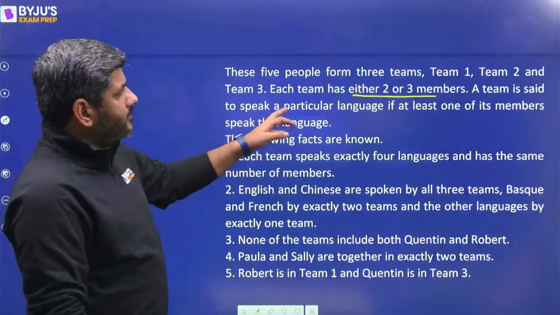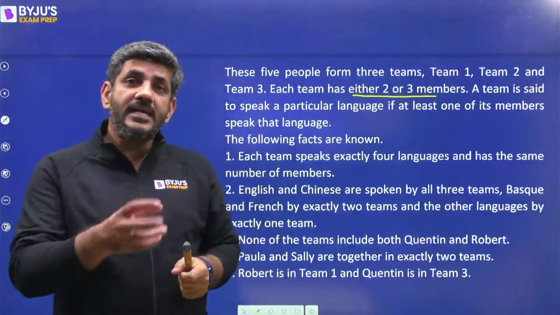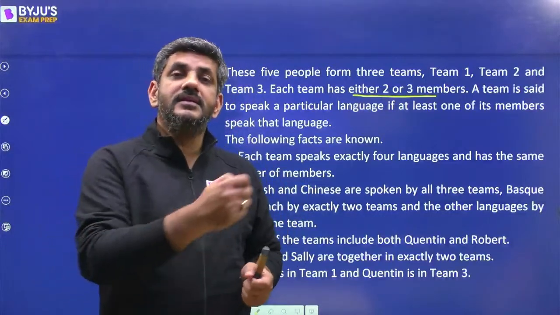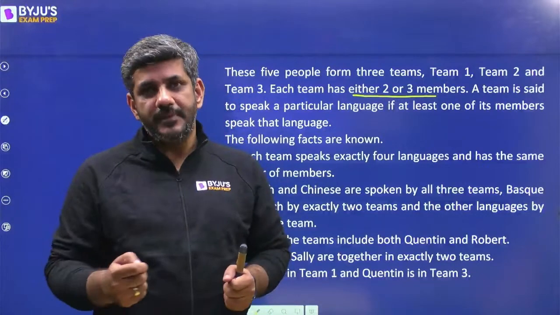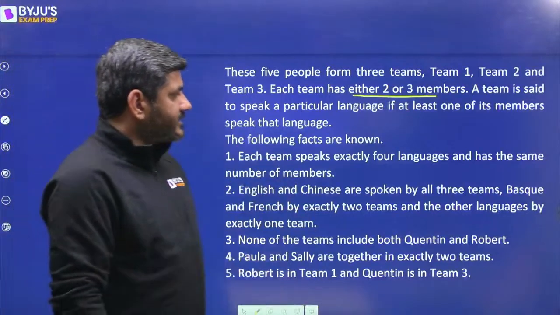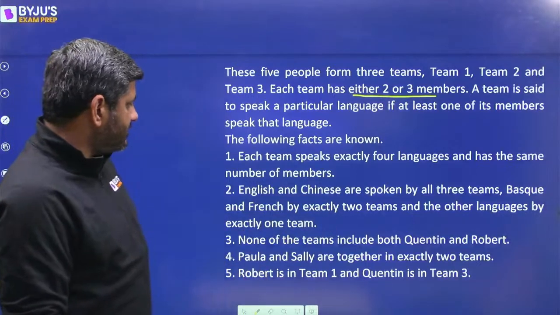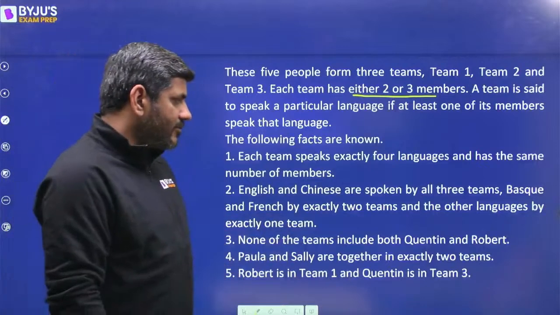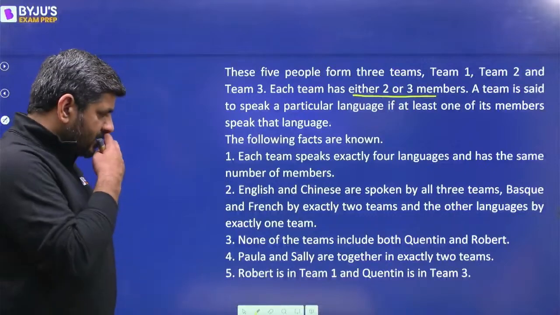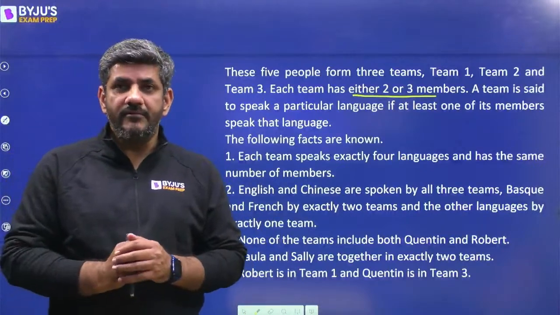A team is said to speak a particular language if at least one of its members speaks that language. So if I say that a team speaks French, at least one member in the team should speak French. A team speaks Arabic, at least one member of the team should speak Arabic. That way it is said. The following facts are further known to us. Each team speaks exactly 4 languages and has the same number of members. English and Chinese are spoken by 3 teams, Basque and French by 2. None of the teams include both Quentin and Robert. Paul and Sally are together in exactly 2 teams, and Robert is in team 1 and Quentin is in team 3. This is all the data that we have here.